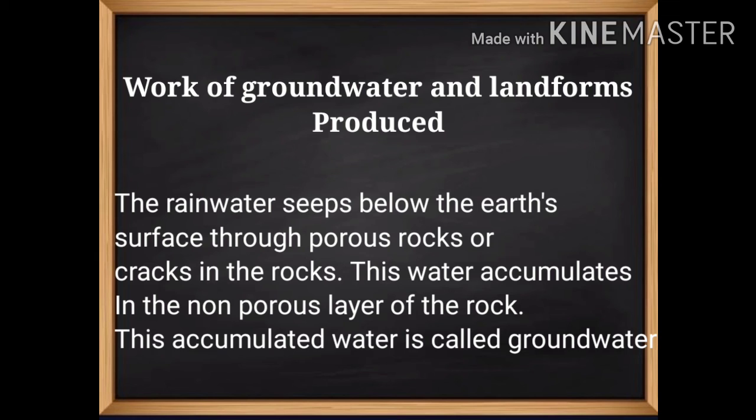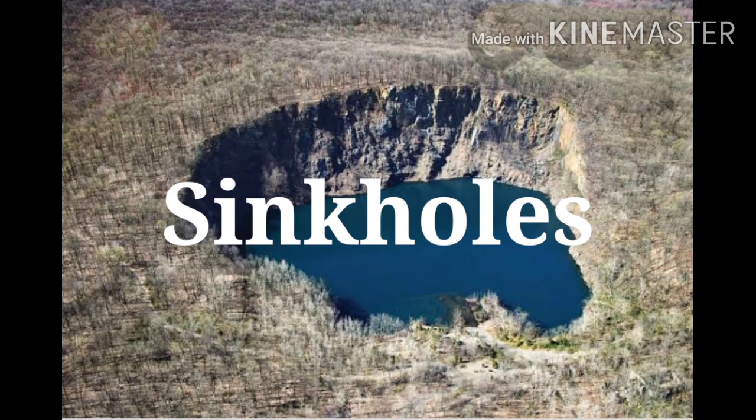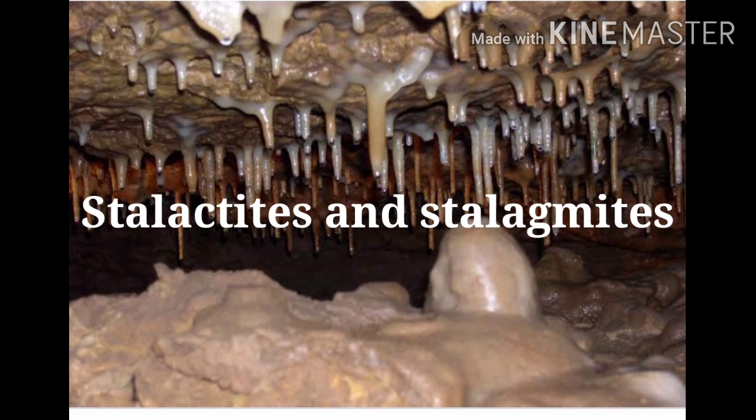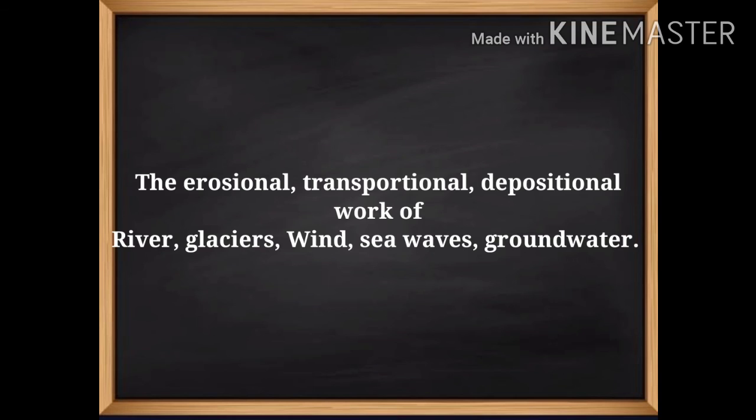When the groundwater evaporates or the volume of soluble minerals is more than the solubility of the groundwater, the deposition of dissolved material starts. Landforms like sinkholes, limestone caves, stalactites and stalagmites are formed. Thus, the groundwater carries out the erosion, transportation and depositional work. In this lesson, we learned the erosional, depositional and transportational work of river, glacier, wind, sea waves and groundwater.